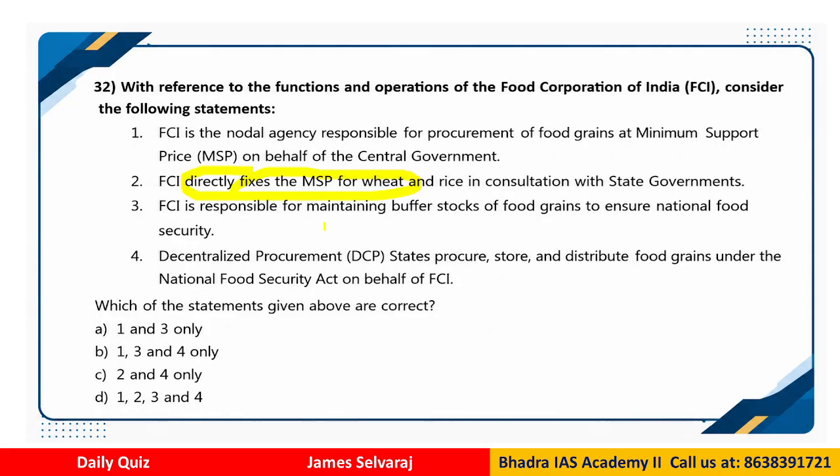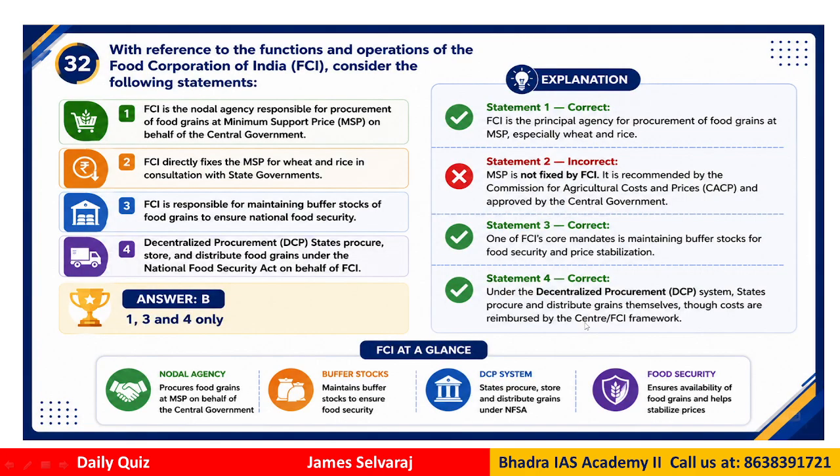FCI is responsible for maintaining buffer stocks, and decentralized procurement states procure, store, distribute food grains under the National Food Security Act. So what are the statements that are correct? So we have option 1 and 3, 1, 3 and 4, 2 and 4, 1, 2, 3 and 4. So which options do you think are the correct options? Okay, so let us look at the answer.